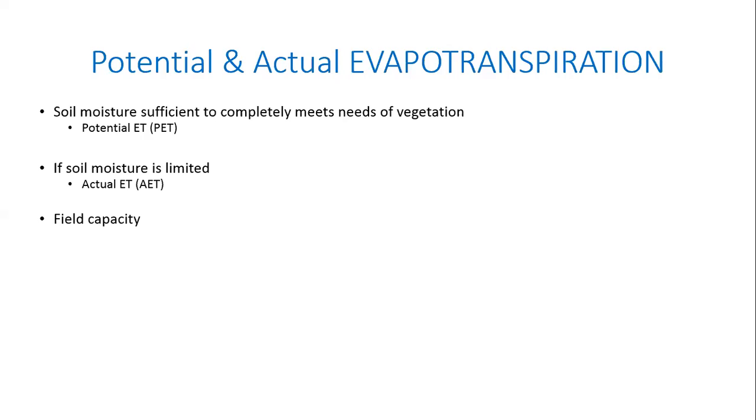One is called the field capacity. This field capacity is basically a property of the soil. Different soil types have different field capacities. What is field capacity? Field capacity is basically the maximum capacity of that soil to retain moisture in it against the force of gravity. So it's basically a very straightforward idea.